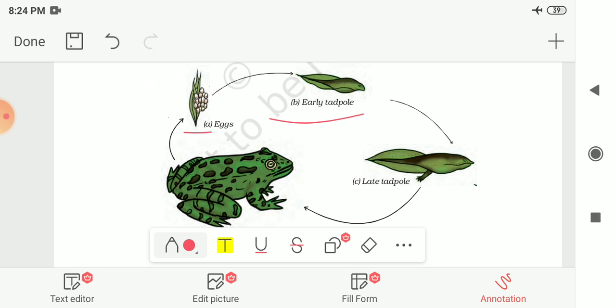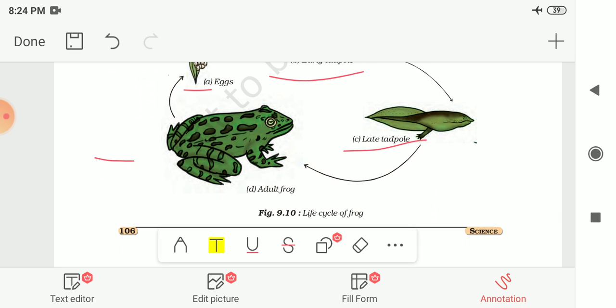So it is known as the early tadpole also. Then it will further grow into the late tadpole. That means it is the stage in the tadpole state, and from this it will further grow into the adult frog. So these are the different steps of the life cycle of frog.